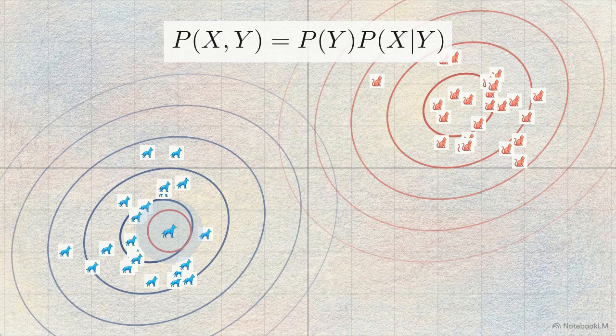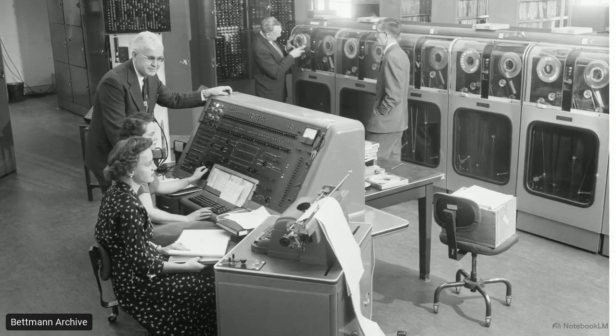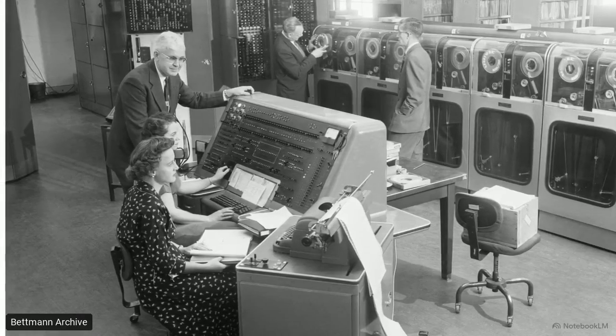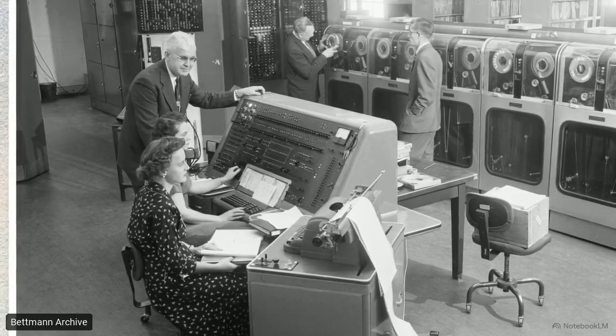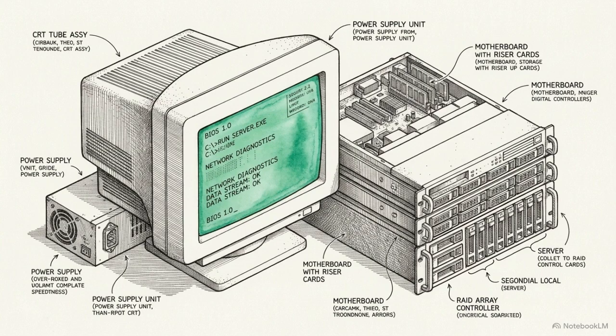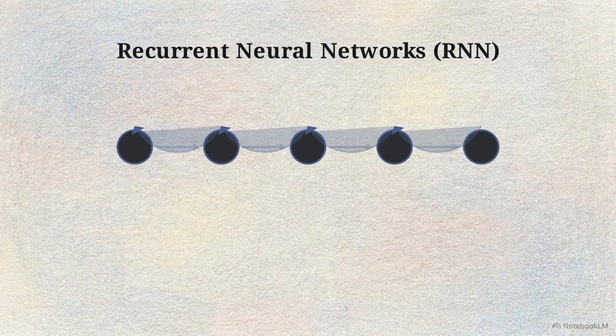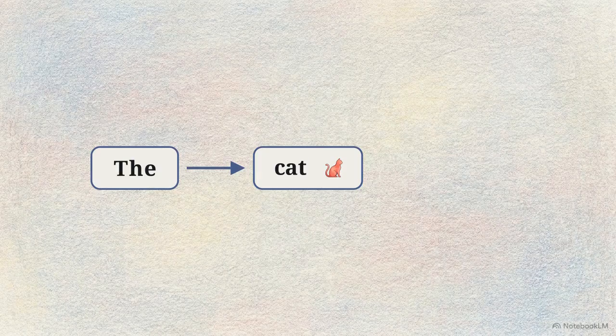In the 1950s, early artificial intelligence was severely restricted by its hardware. These massive, rudimentary machines confined researchers to simple, rule-based probability models. By the 1980s and 90s, increasing computational power finally allowed for a shift towards statistical machine learning and sequence modeling. This era introduced recurrent neural networks, or RNNs, which became the standard architecture for processing data that follows a temporal structure, like human speech or text. RNNs and later long short-term memory networks operate sequentially. They maintain a memory of previous inputs to generate coherent sequences one step at a time, predicting the next word based on the words immediately preceding it.